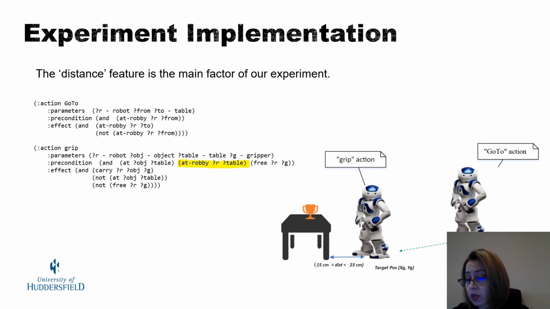For each episode, we change the initial position of the robot to the table. We set the robot position to the table in a way that leads to failing the execution, and we intentionally set a wrong range of values in the distance rule. So instead of 23 to 15 centimeters, we set it to 27 to 15 centimeters.